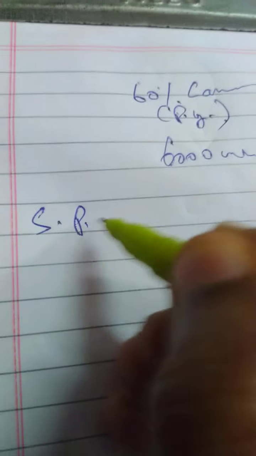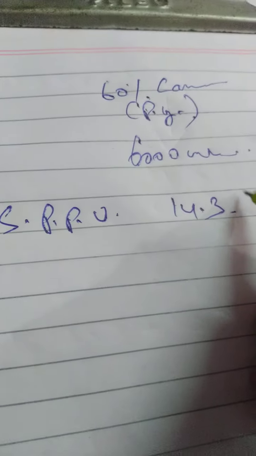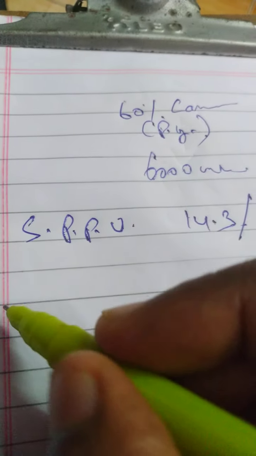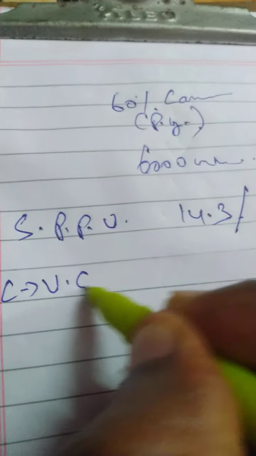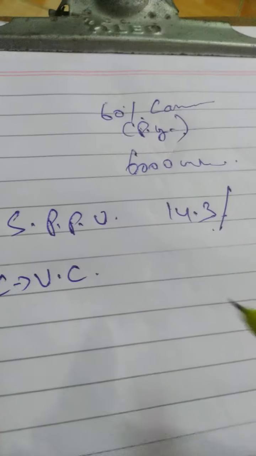This is 6,000 units. What is the selling price per unit? 14.3. No change in selling price, as given in the question. Even though there is a change in the cost, there is no change in the selling price per unit.